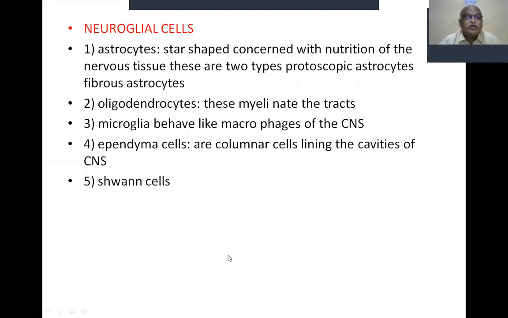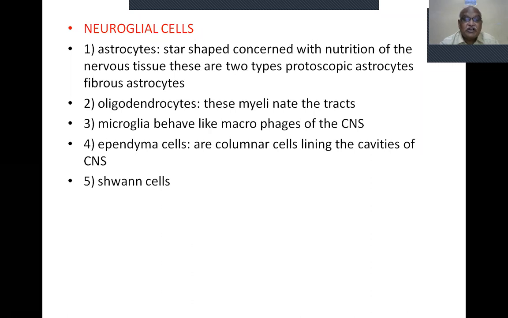Now we are going into neuroglial cells. They are supporting cells. There are 5 types. Number 1, astrocytes. They are abundant in number. They are star-shaped, concerned with nutrition of the nervous tissue. These are 2 types: protoplasmic astrocytes and fibrous astrocytes.